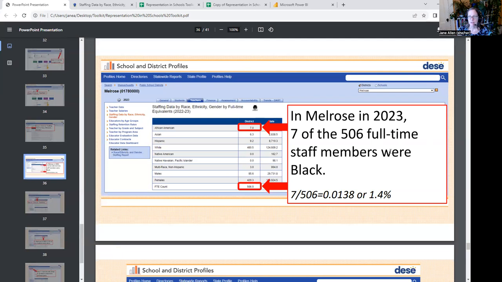It shows that in Melrose in 2023, and these data are a little different. They don't break the data out by teaching staff, administrators, and paraprofessionals like the other data did. It includes everybody working in the school system. So in Melrose in 2023, 7 of the 506 full-time positions were held by people who identify as Black. I show you the math here at the bottom of this box, and it comes out to 1.4%.